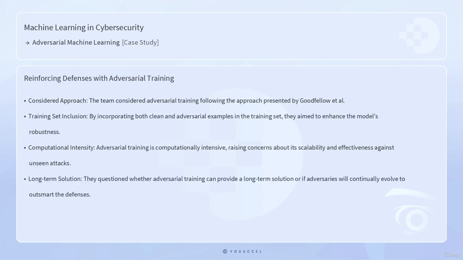To reinforce their defenses, the team considered adversarial training, following the approach presented by Goodfellow et al. By incorporating both clean and adversarial examples in the training set, they aimed to enhance the model's robustness. However, this strategy posed a dilemma. Adversarial training is computationally intensive, and the team worried about its scalability and effectiveness against unseen attacks. They asked themselves, can adversarial training provide a long-term solution, or will adversaries continually evolve to outsmart the defenses?